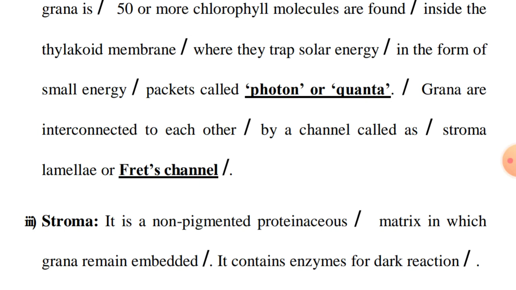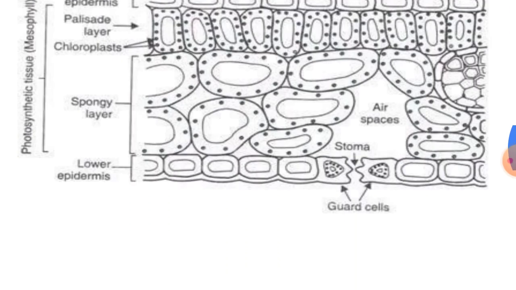Then stroma. It is a non-pigmented proteinous matrix in which grana remain embedded. Non-pigmented means there is no color. It contains enzymes for dark reaction. This is the structure of chloroplast.